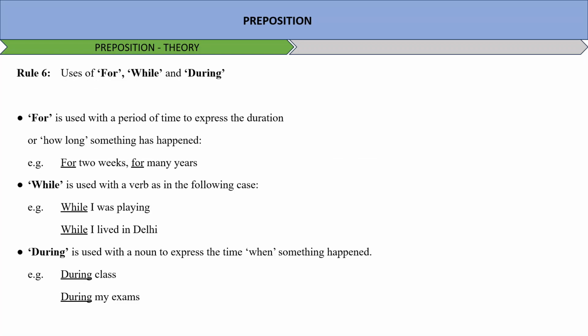Uses of for, while, during. Very common, but yet there is a difference. That difference only we have to understand. For is used with a period of time to express duration or how long something has happened. For example, for 2 weeks, for many years. While is used with a clause, as in the following case: while I was playing, while I lived in Delhi. During is used with a noun to express the time when something happened: during class, during my exams.